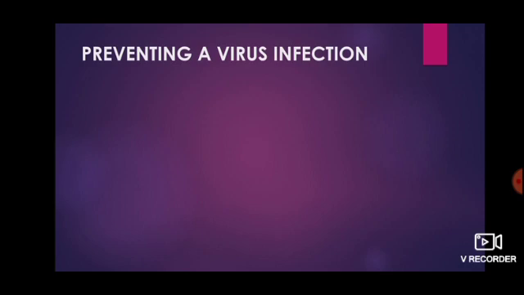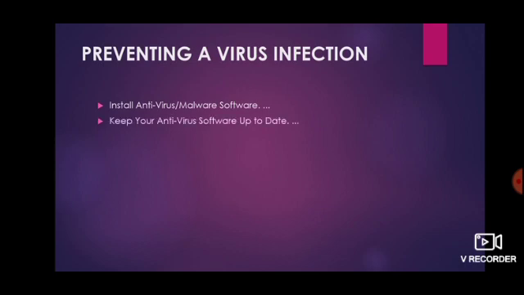Now, how can we prevent the virus? So very first is install antivirus or malware software. There are different types of antivirus software available in the market. We have to choose among them which is suitable to our system, and we have to install that software. Keep your antivirus software up to date. We have to update our antivirus software from time to time.